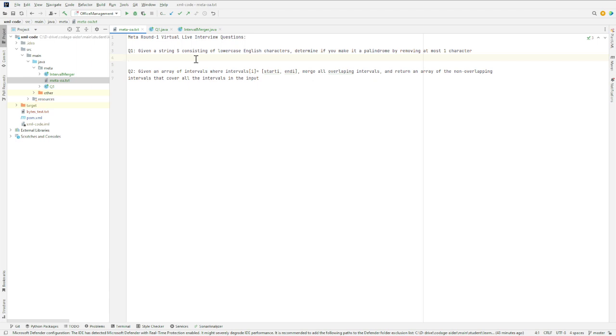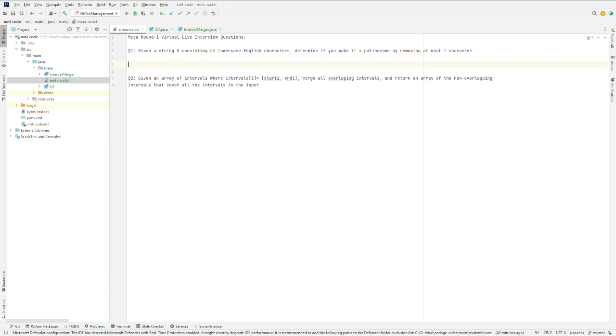Companies like Meta not only look for your code, they also look for your approach, your time complexity, space complexity, and the way you code. So how do we do this? Just like I explained, given a string s, if it's a palindrome, then I return true, because the question asks if you can remove at most one character.